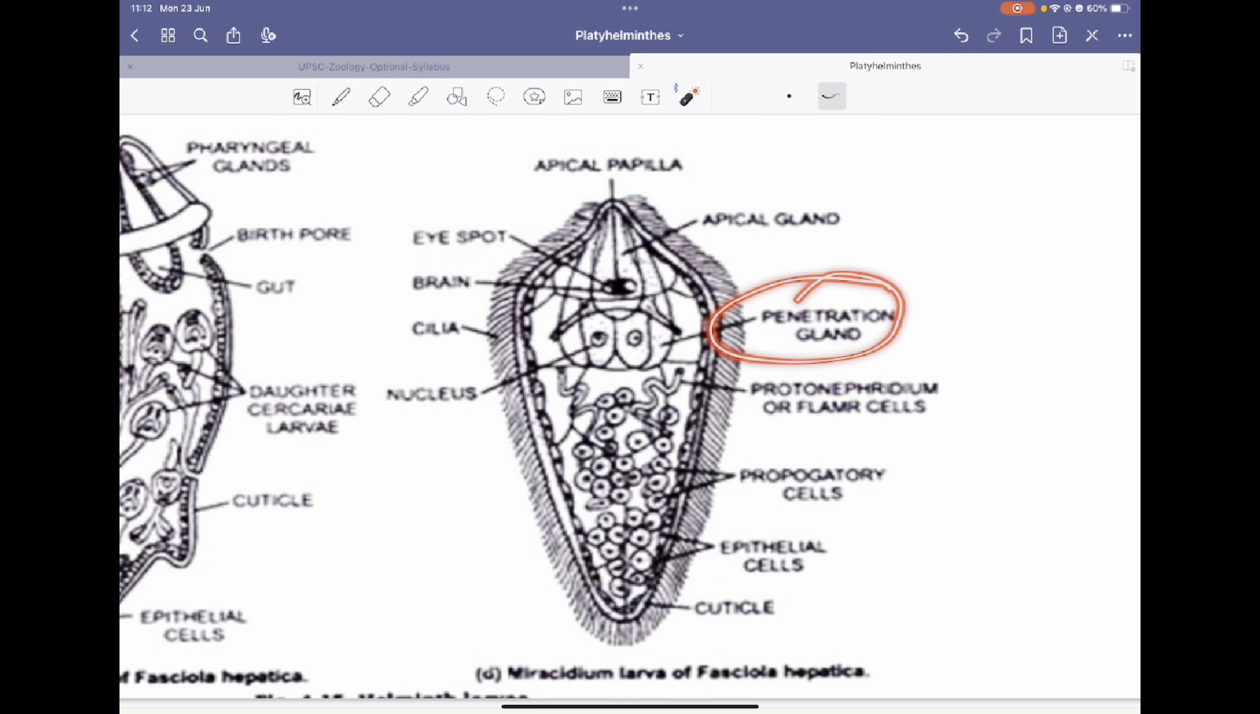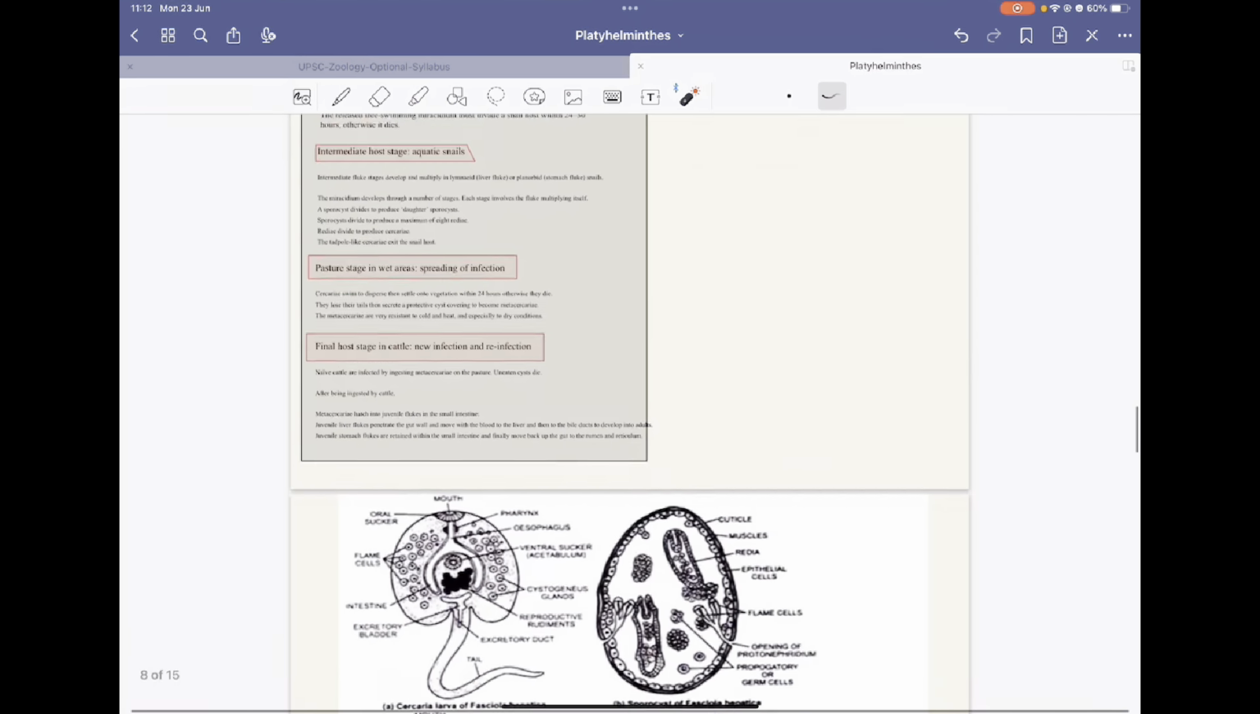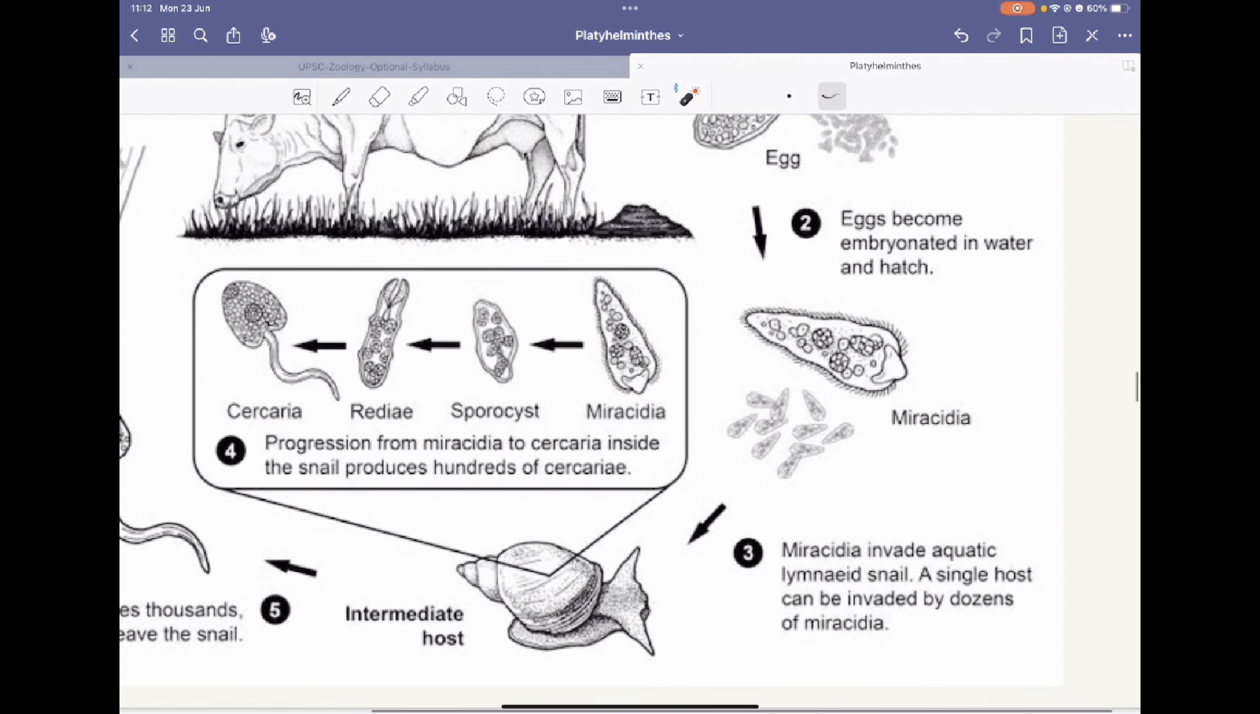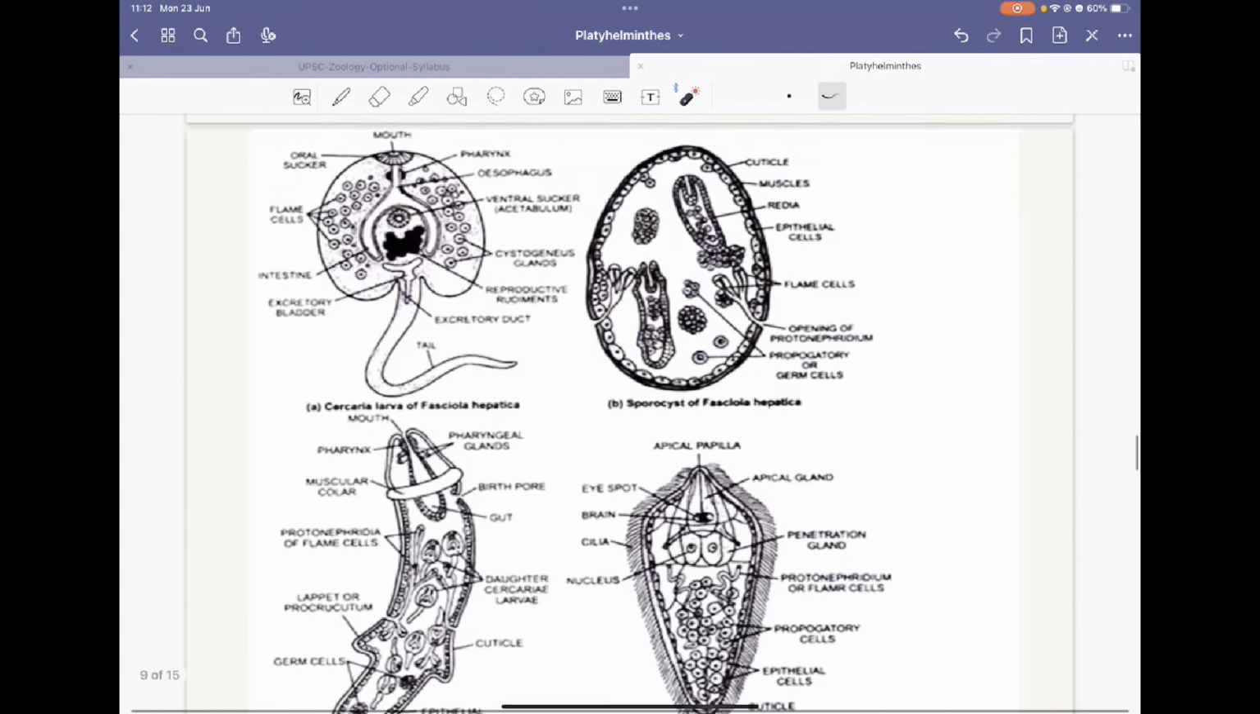It has penetration glands. There are protonephridia or flame cells inside the body. There are small propagatory cells, and there are epithelial cells and a cuticle. So this is what is being produced here. The miracidium will get converted into the sporocyst larva. Second is the sporocyst larva.